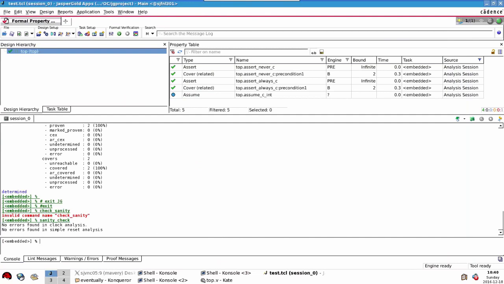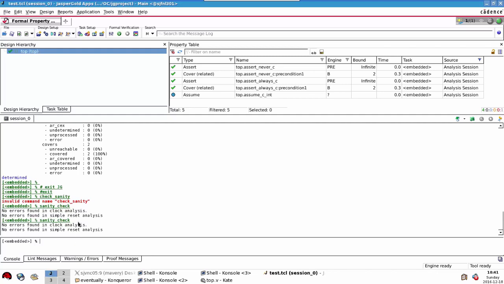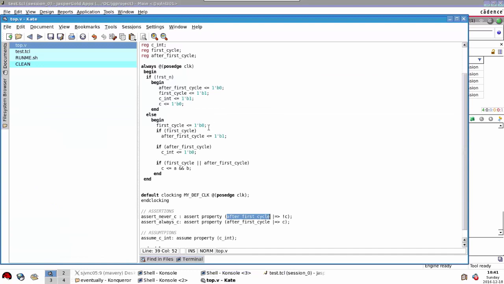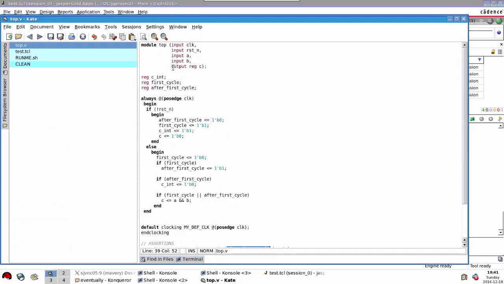Okay, so look in the tool. Is there any indication of the fact that we have a problem here? There is a command called sanity check. This is this command down here. That will reveal things like clocks not set up correctly and so on. But in this case, it doesn't detect a problem. So it appears that our automatically created covers pass and our assertions pass. So how we find this kind of problem is by writing user-defined cover statements. One of the covers we would probably have is checking that we can get C occur on the 5th cycle. That would demonstrate that we have a problem with overconstraining.